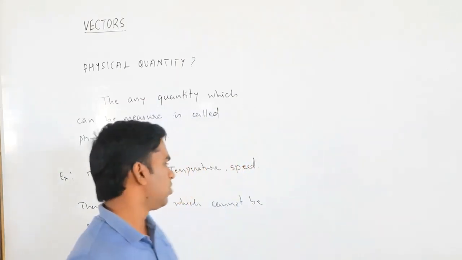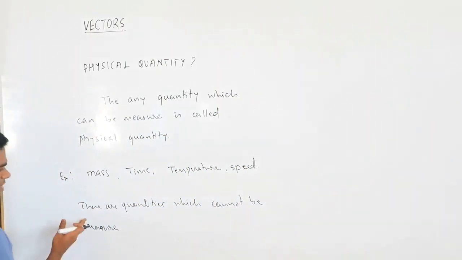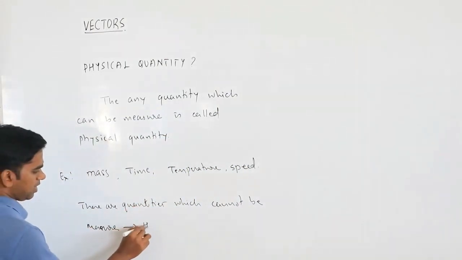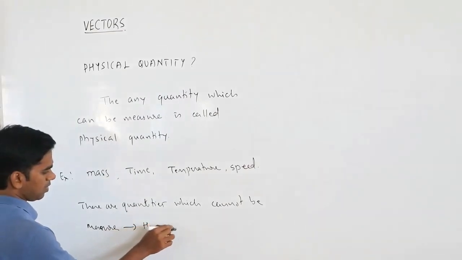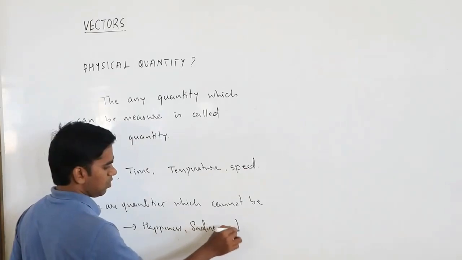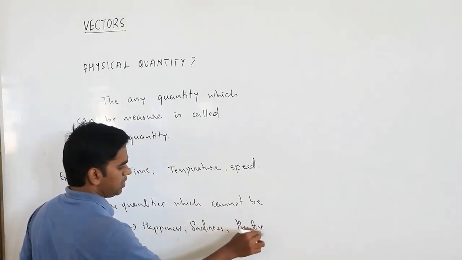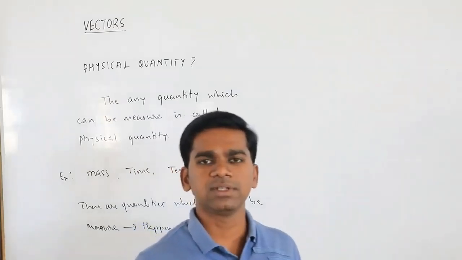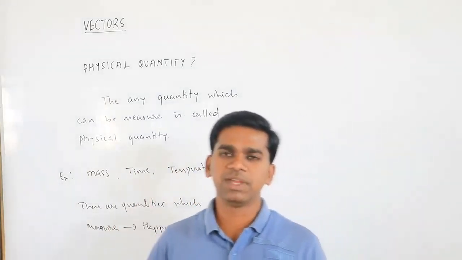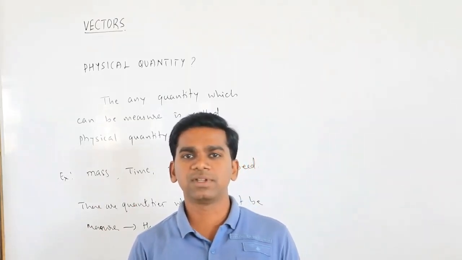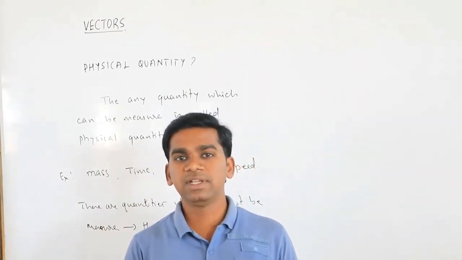Okay. So these are the quantities which you cannot measure. So what are those? Your happiness, or your sadness, or your beauty, whatever. Okay. So these are some quantities which you cannot measure. So the quantities which can be measured, they are called what? They are called the physical quantities.